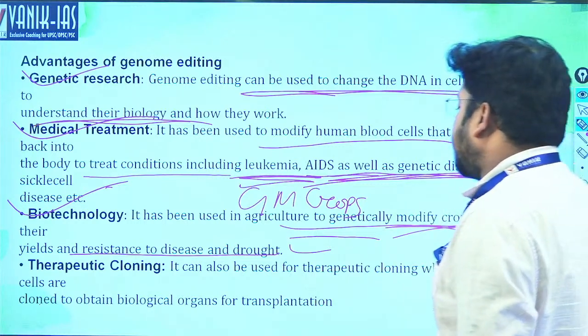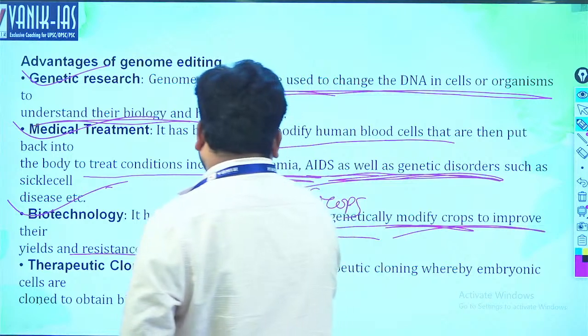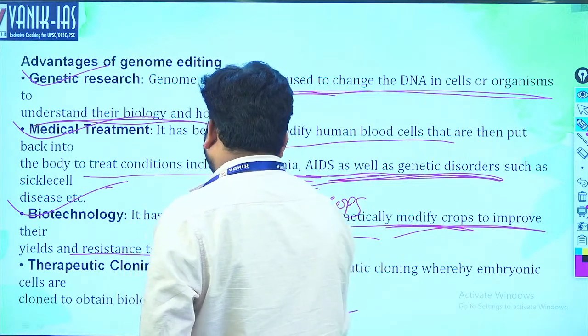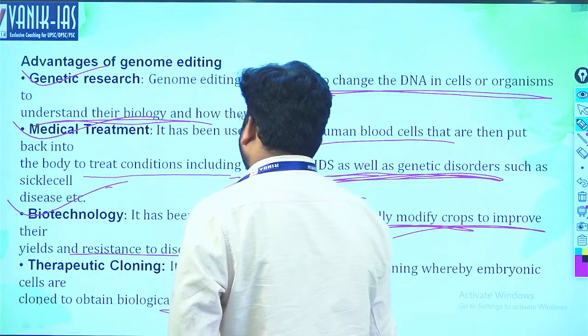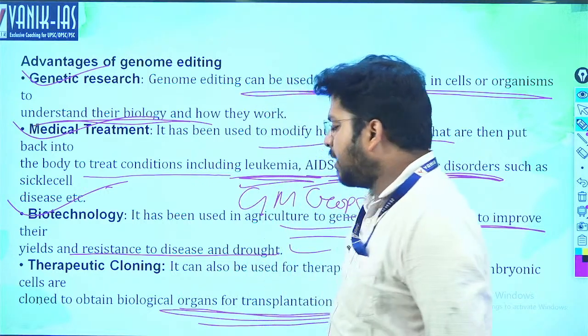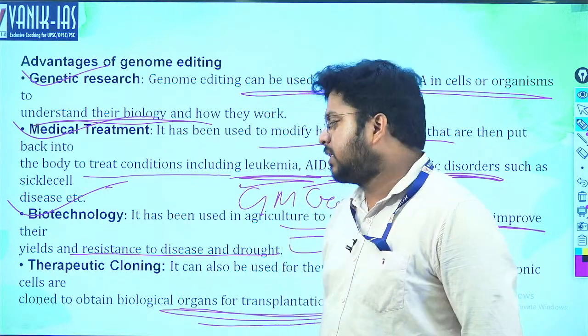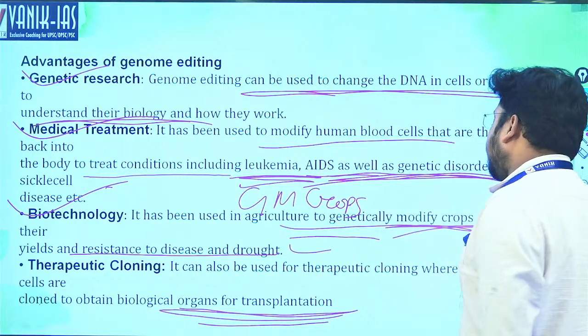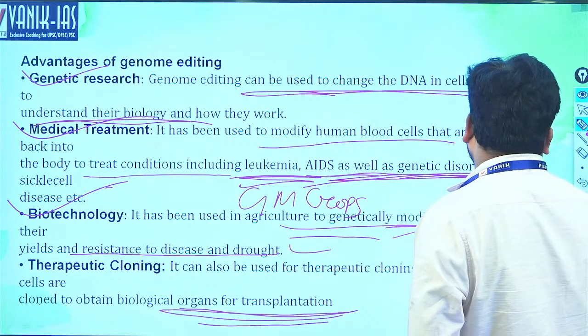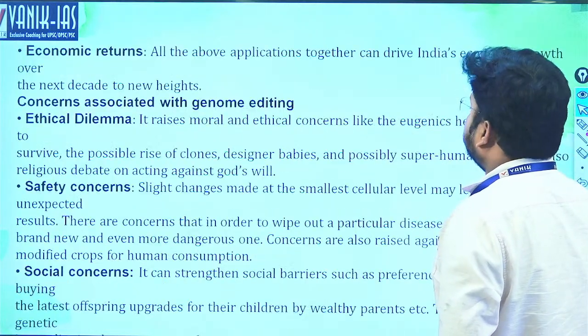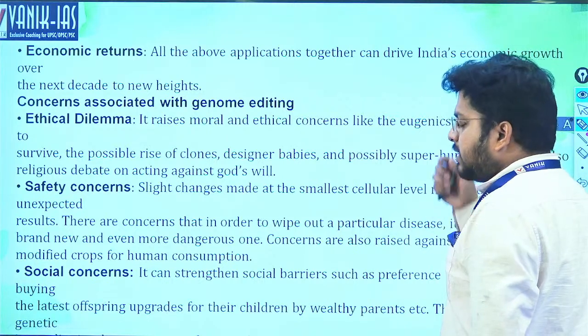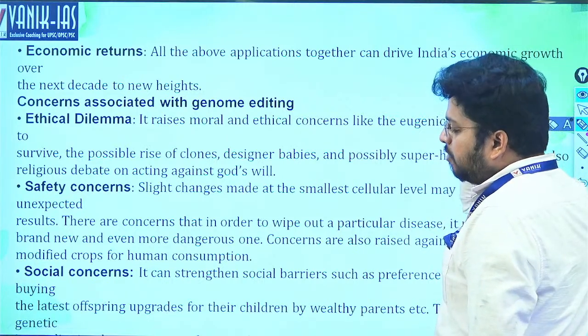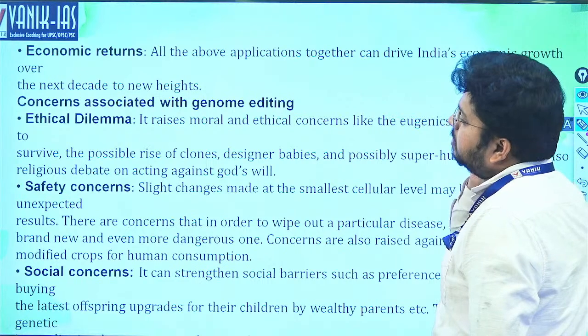Wherever embryonic cells are cloned to obtain biological organs for transplantation. So that may be also cloning. We can create biological organs by genetic modification, also gene editing. So there are chances that cloning is also there in future. That will assist the bioprinting model, and we can create future organs as well.